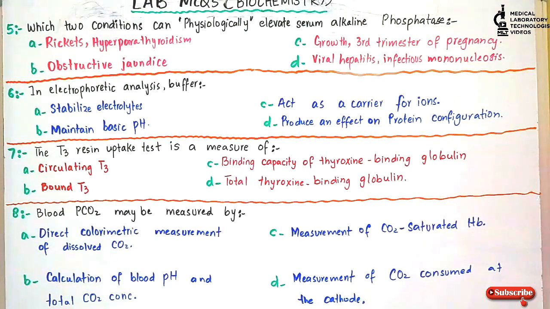And the answer is option B. Blood PCO2 may be measured by calculation of blood pH and total carbon dioxide concentration.